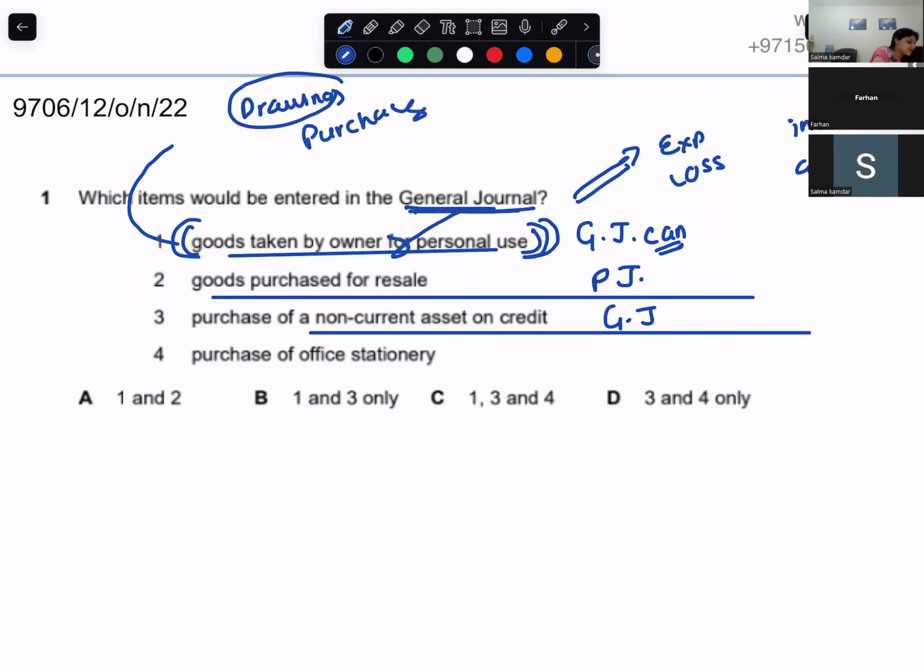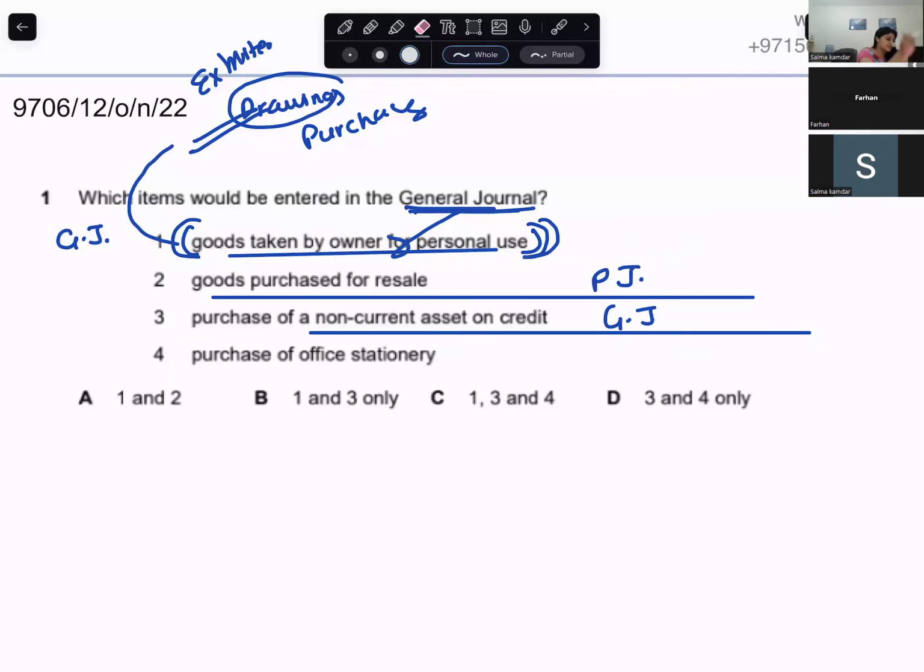Drawings is an extra item, so this will come in the general journal, because it is actually going out of the business. Okay, now that makes more sense. So one is correct, three is correct. So the option's going to be B, I believe.